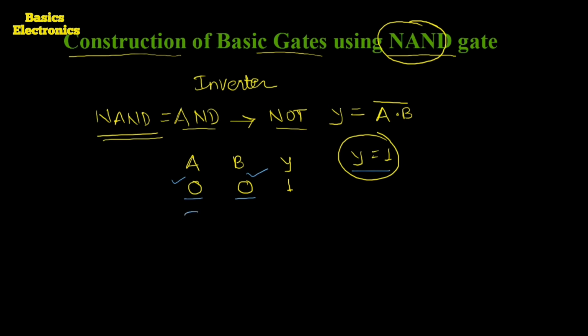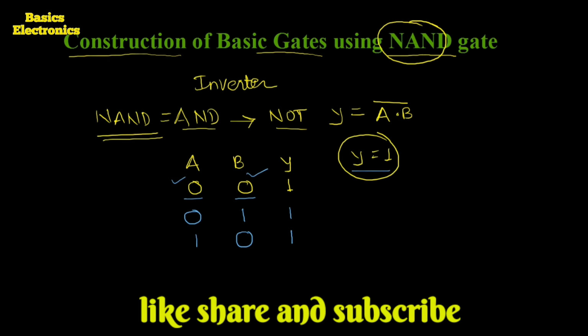If A is low and B is 1, then again its output is equal to 1. If A is 1 and B is low, then its output is equal to 1, and when both are 1 1, at this time its output is equal to 0. Its output is low.